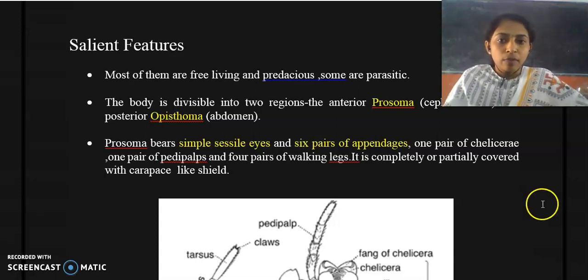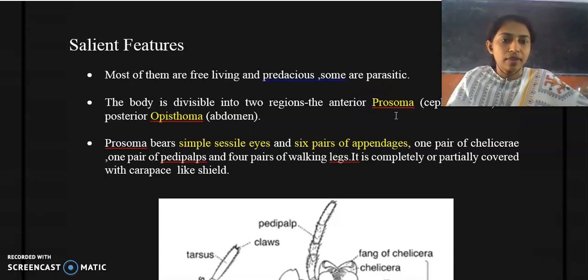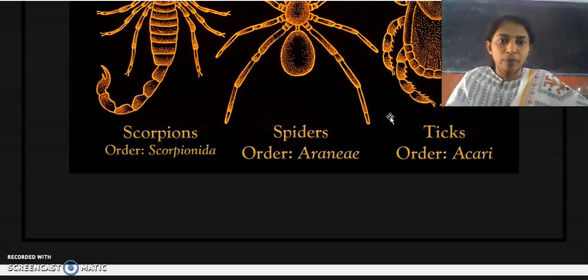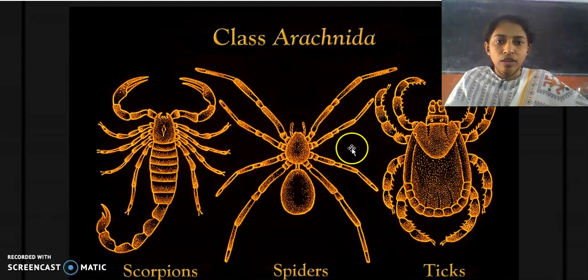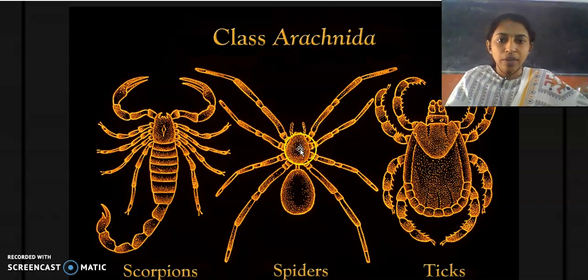And in most of the members, the body can be divided into two regions, that is an anterior prosoma, also called the cephalothorax region, and a posterior portion, opisthosoma or the abdomen. I will show the two regions. Here you can find the diagram of a spider and its body can be divided into two regions. The first portion is the cephalothoracic portion, which is also called prosoma. This region is the prosoma and here you can find its abdominal area, which is called the opisthosoma.